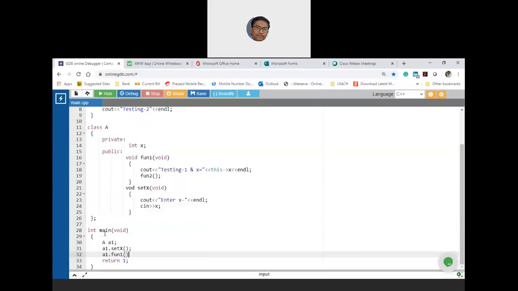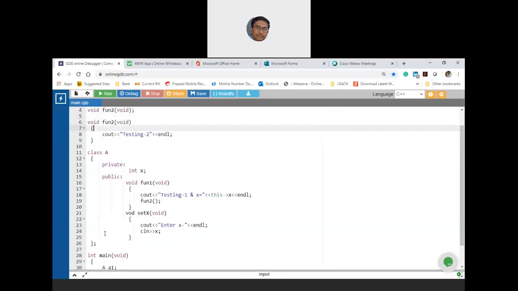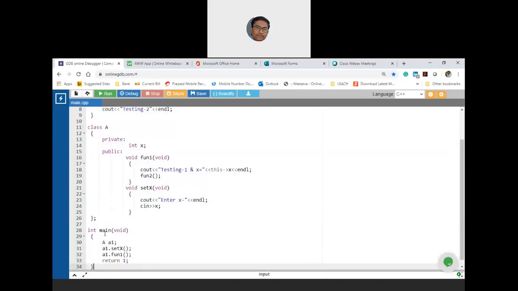This will invoke line number 16. It will print the value of 2, and again this will call fun2. Now fun2 is a general function. So technically, if you try to execute this, can somebody predict what is the output? Will you get testing 1, value of x as 2, or will you get the error? Error. Yeah, hopefully you will get the error.